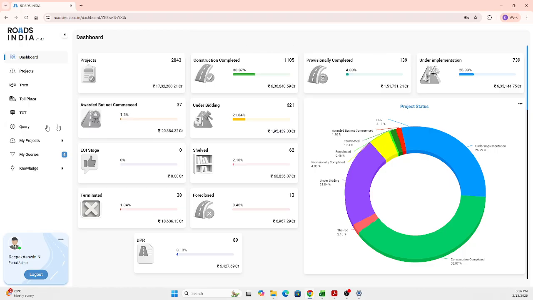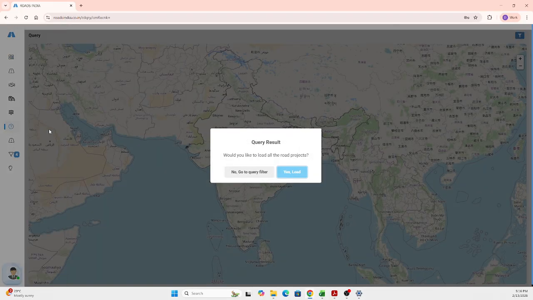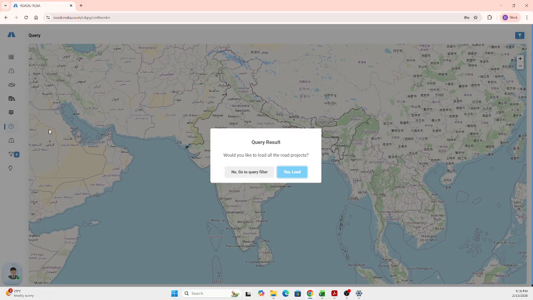So now coming to the query screen. As I mentioned, our ultimate aim is to show each and every project in the map view. This query screen will lead you to every project or report that is there in the map view. Once you get into this query screen, there are two options.